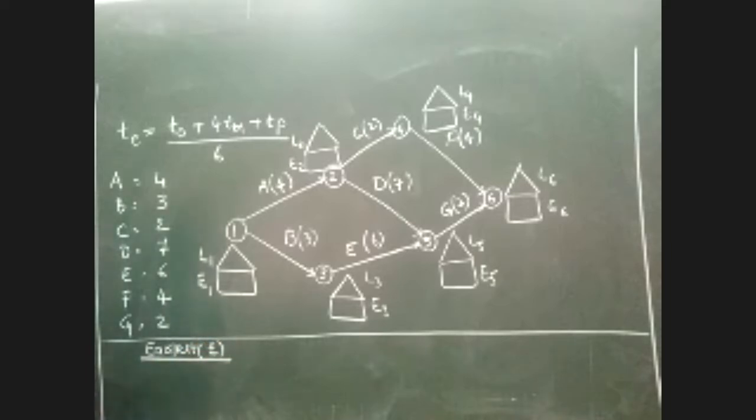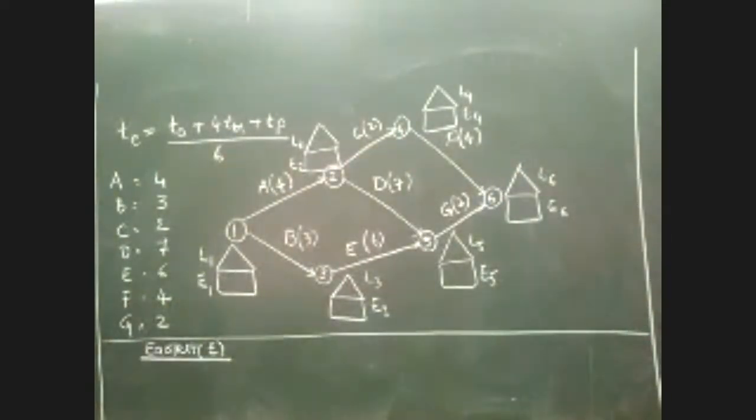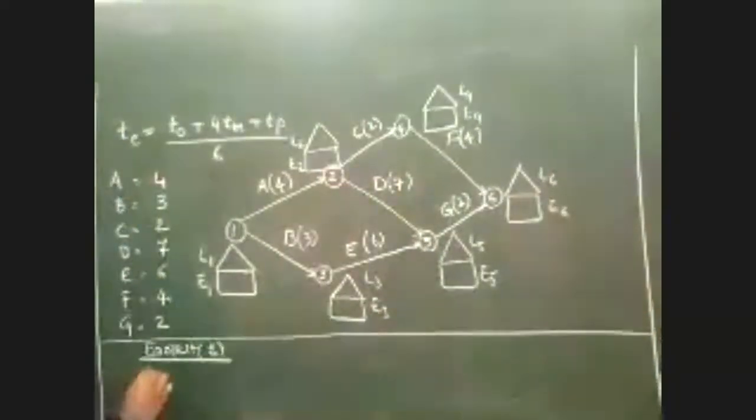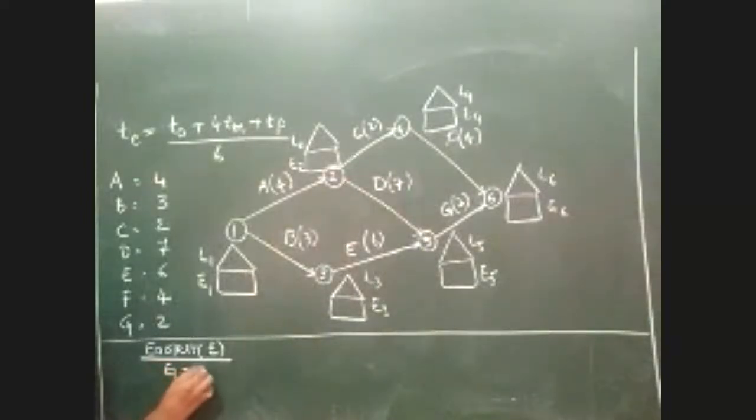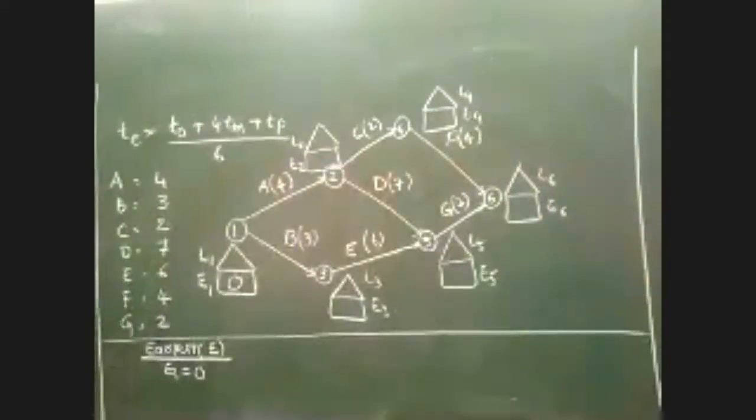Can you please tell me what is the assumption I'm supposed to make while calculating E value? What is the first assumption? E1 equals 0. Very good. The first value, I should be taking the value of E1 as 0. And then what is the next thing to be done in earliest calculation? I am supposed to do all the calculations completely in ascending order, from lower to higher. After E1, then E2, E3, E4, and so on.